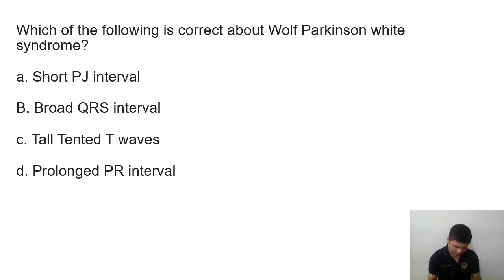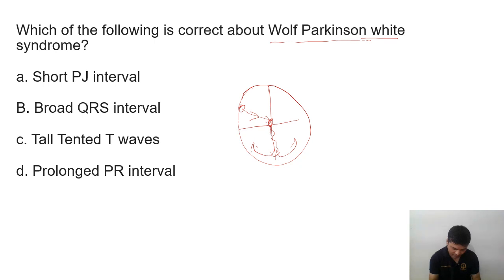Which of the following is correct about Wolff-Parkinson-White syndrome? So what is Wolff-Parkinson-White syndrome? It's nothing but an extra pathway. So this is the heart, SA node, AV node. The impulse should go from SA node to AV node to bundle of His, Purkinje fiber, and then to the ventricle. But in some cases, we have some other channel, an extra channel, and that is super fast.